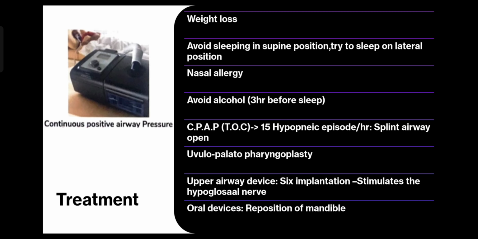So let's look at the treatment options available to you as a doctor for managing a patient with OSAHS. First and foremost is obviously weight loss, but there should be at least 10% weight loss in an individual to reduce the hypopnea episodes. Just to put it in the contrary sense, for every 10% increase in weight, suppose weight is 80 kg and it increases to 88 kg, there is a 30% increase in the incidence of development of obstructive sleep apnea.